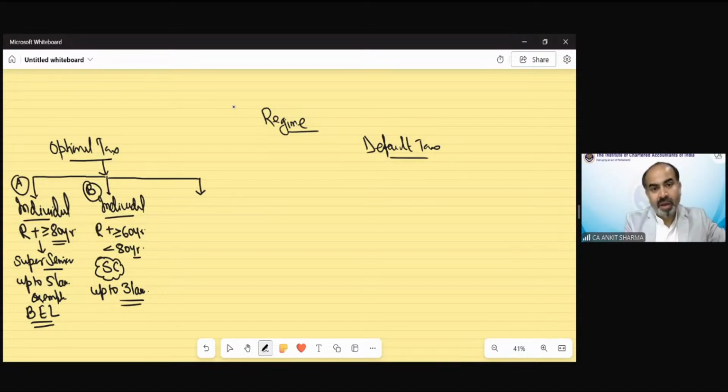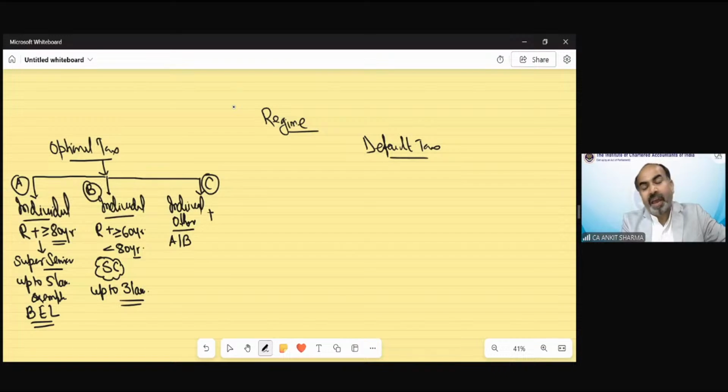Understand? Now the C category says if you are an individual other than A and B, all individuals other than A and B. So who will be included in this category? Those having age of less than 60 years, whether resident or non-resident.